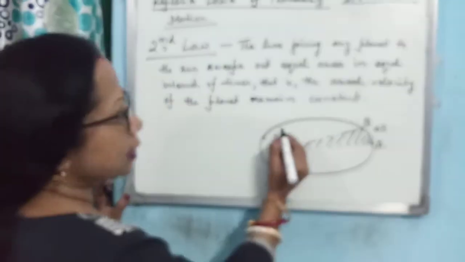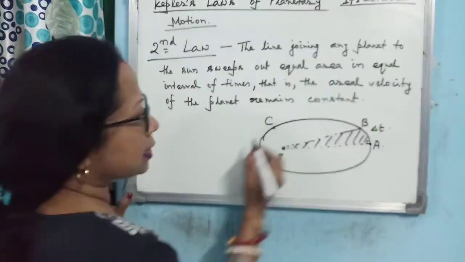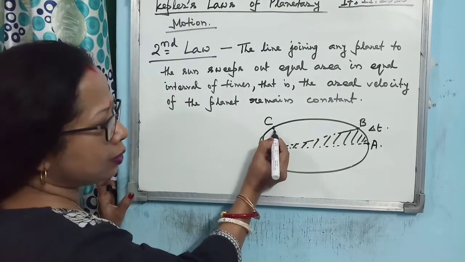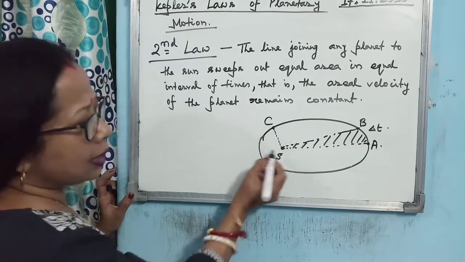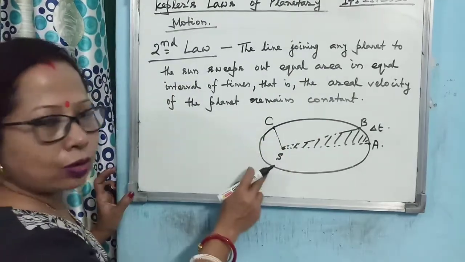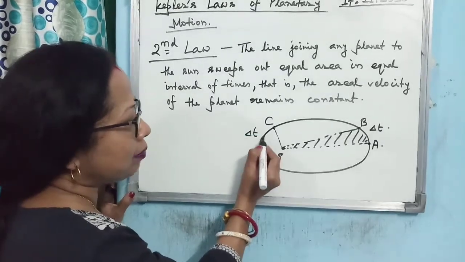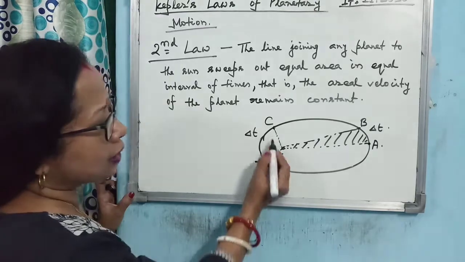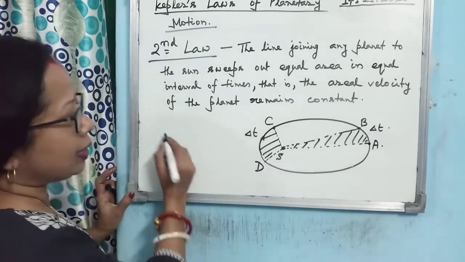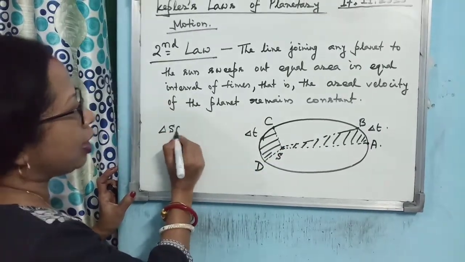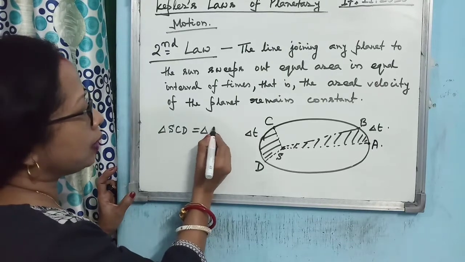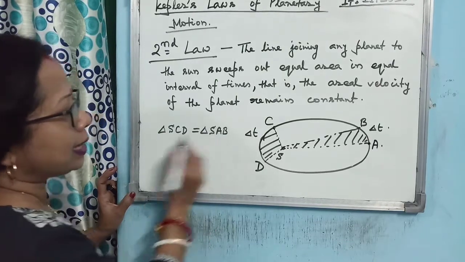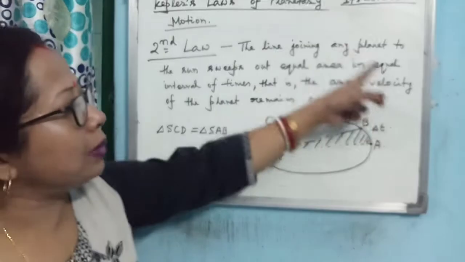Now, suppose the planet has come near the sun. It has come to the point C. Then you see the line joining the sun and the planet is reduced. So, in the same time delta t, what will happen? It will move in such a manner that, just look at the diagram, the area of SCD becomes equal to the area of SAB. This is the meaning of this.